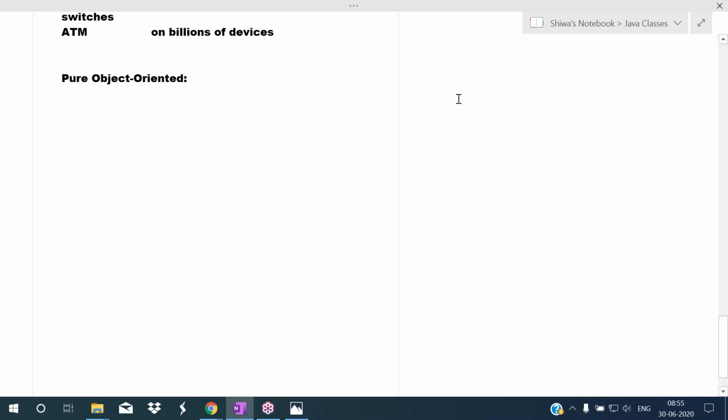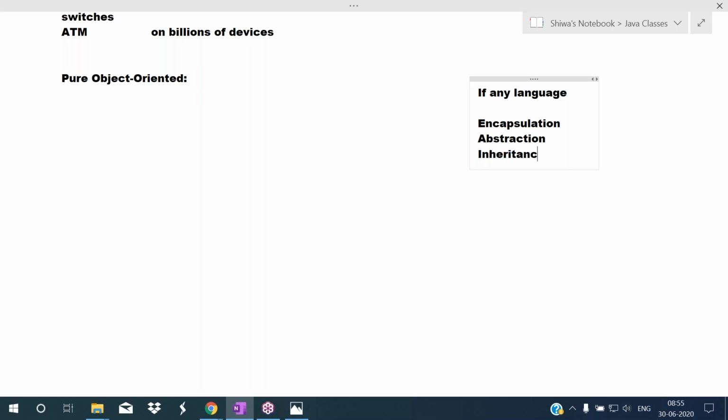Why are we calling Java a pure object oriented programming language? See, first, what is object oriented? Object oriented means if any language supports four concepts. What are those four concepts? Encapsulation, abstraction, inheritance, and polymorphism.